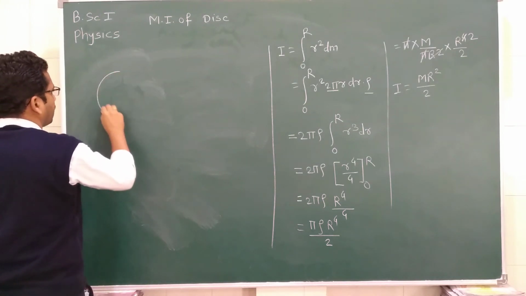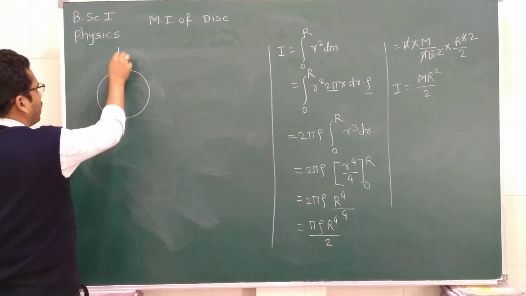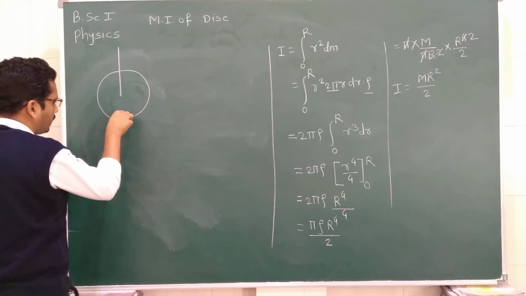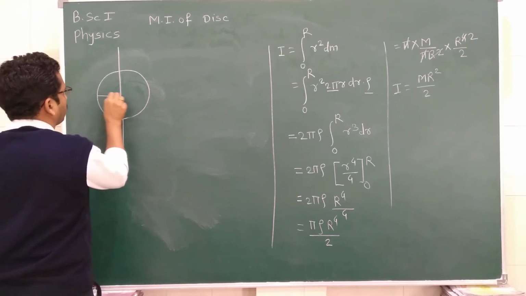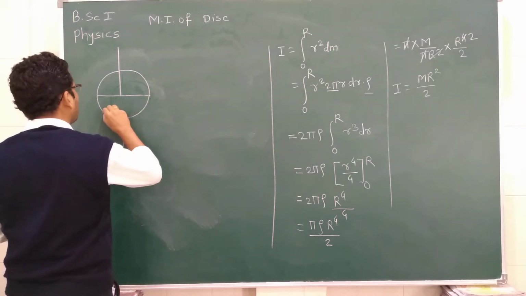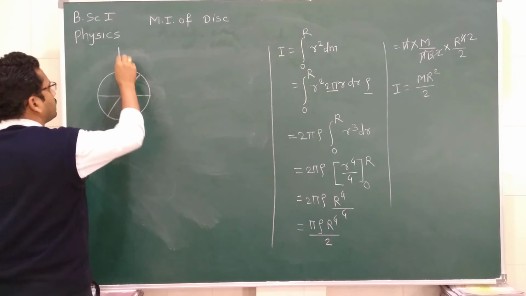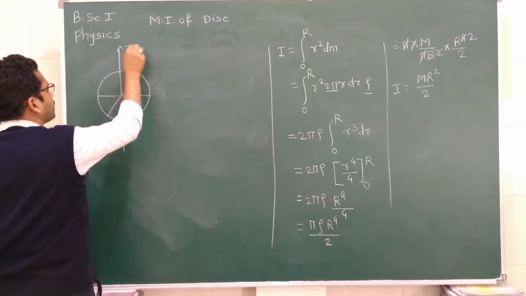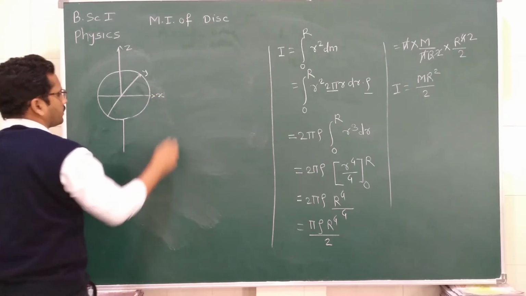Consider the disc like this. We already calculated the moment of inertia of the disc about this axis. So we draw here two diameters, this diameter first and this is the second diameter. Consider this is the z axis, this is the y axis and this is the x axis.